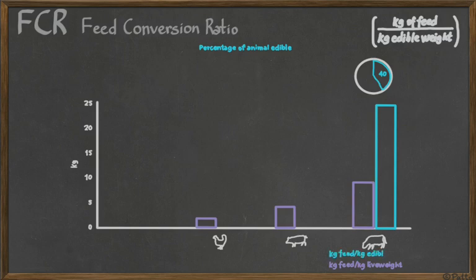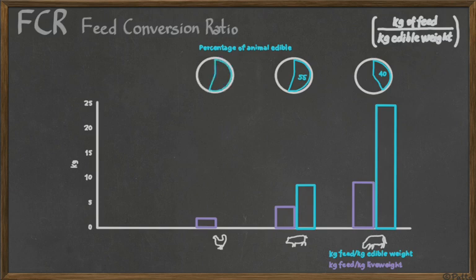On the other hand, if you're eating pigs, we eat about 55% of the pig. So the amount of feed necessary to make 1 kilogram of edible pig is around 10 kilograms. You need to feed 10 kilograms to the pig to make 1 kilogram of meat for us.